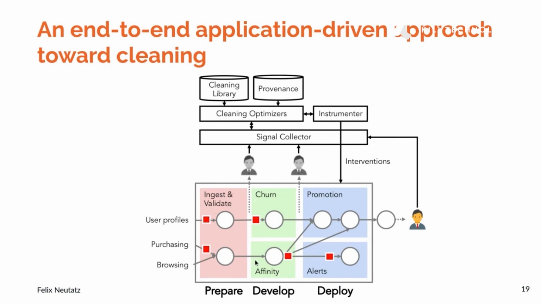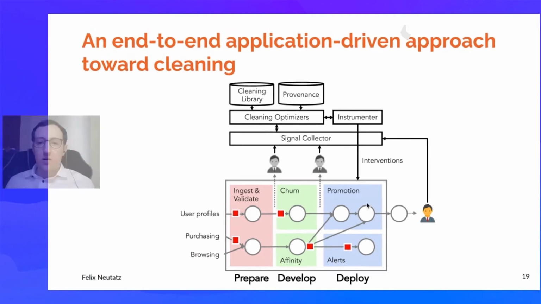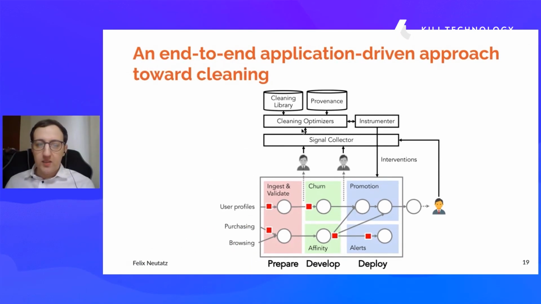So remember, we had our use case of a company that wants to decide whether to give a promotional discount to the end user or not. And the main idea of our vision is that we collect all the possible signals from this workflow, starting with the data management team. They might specify some rules or regular expressions or patterns, which we will send to the signal collector.